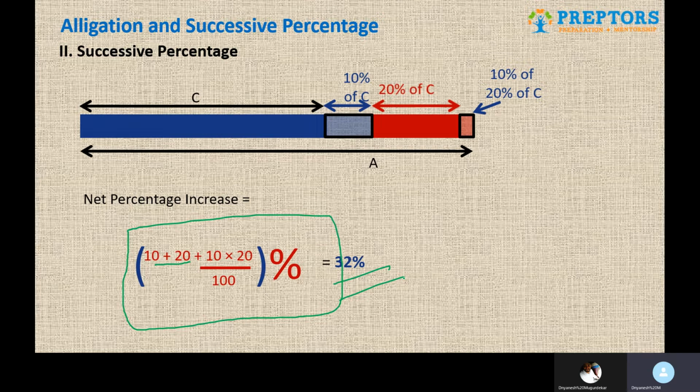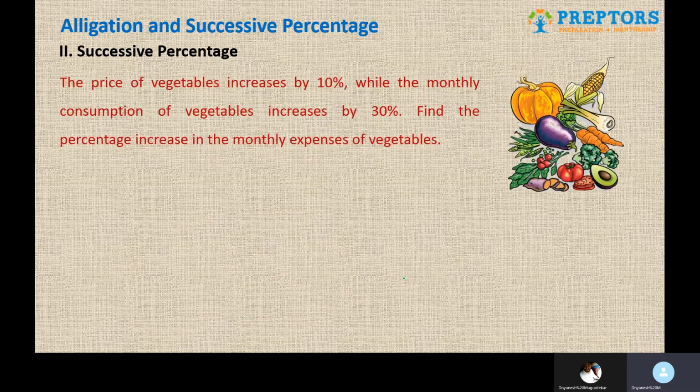Since we have seen one question, let's very quickly do another one, which will enhance the idea even further. The question is very simple. The price of a vegetable increases by 10% while the monthly consumption increases by 30%. Find the percentage increase in the monthly expenses of the vegetables. Again, straightforward. I can see 2 percentage values, so I should think of successive percentage. And both are increases, as the question mentions itself: one is a 10% increase and the other is a 30% increase.